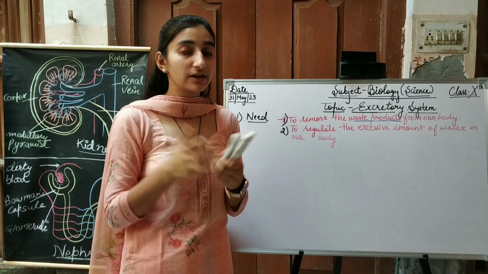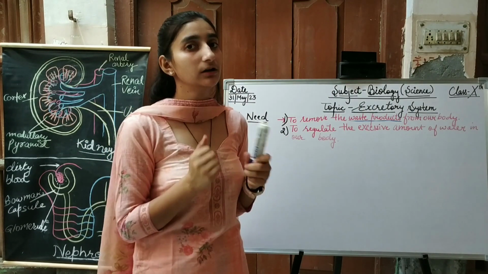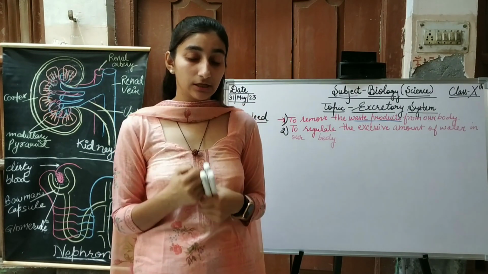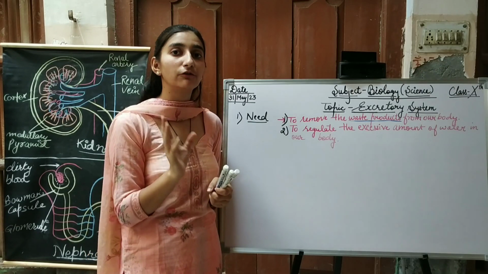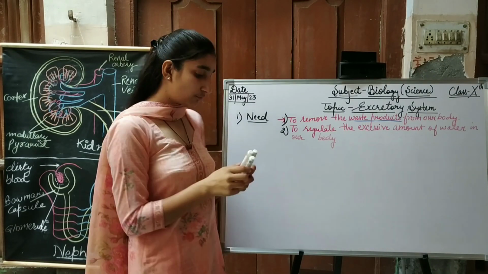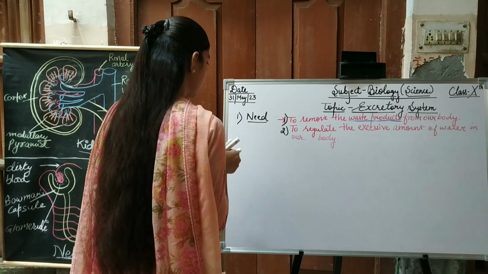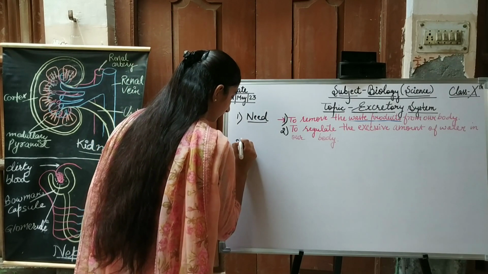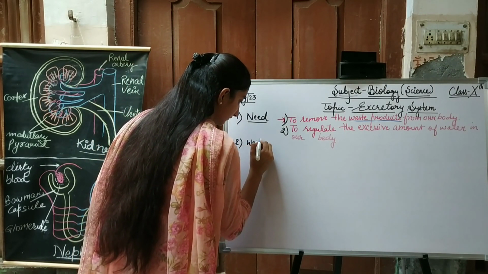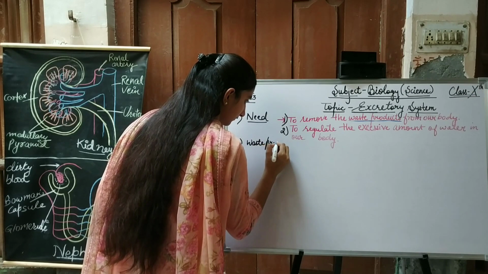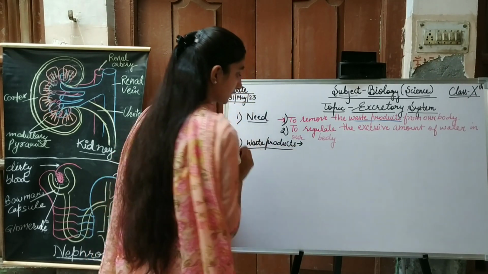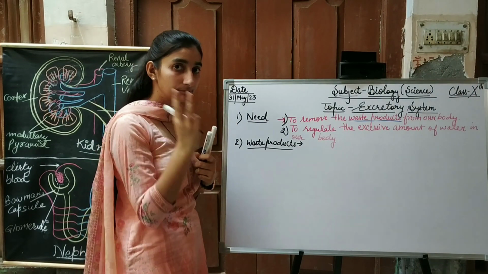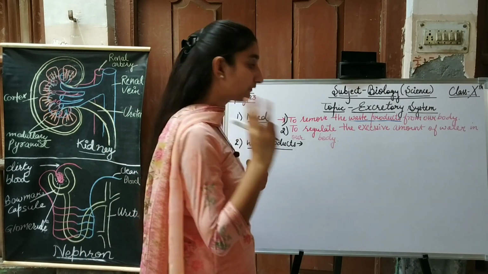Now we will use a term, waste products. So what are the waste products present in our body? Basically there are three waste products present in our body.